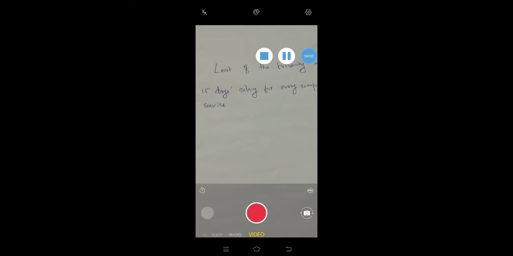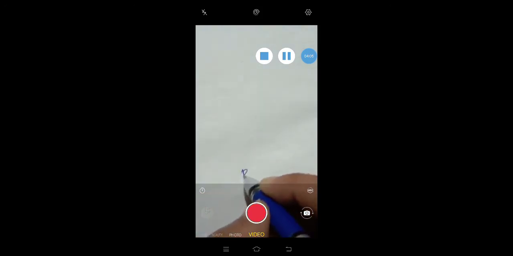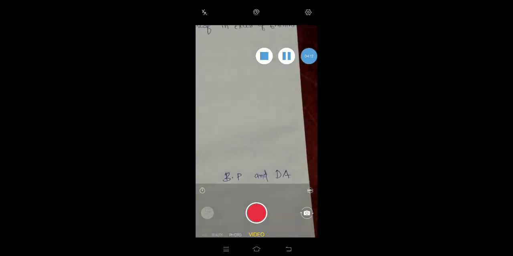Likewise, we will write. Okay, that we can look in detail. Here, salary means basic pay and dearness allowance. Dearness allowance, whether forming part of salary or not, that is immaterial.